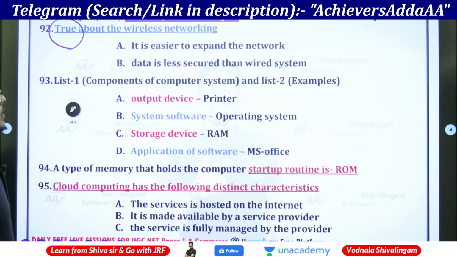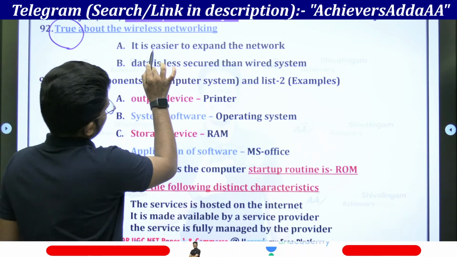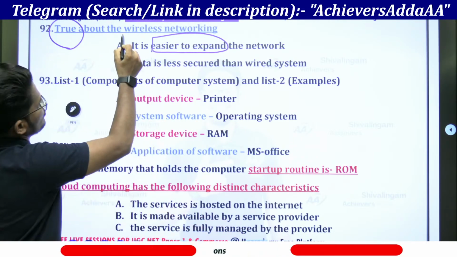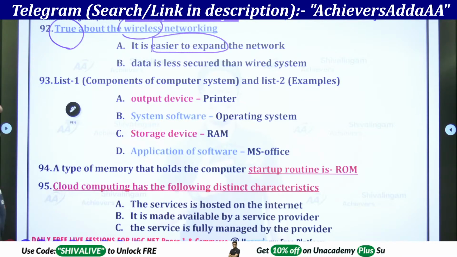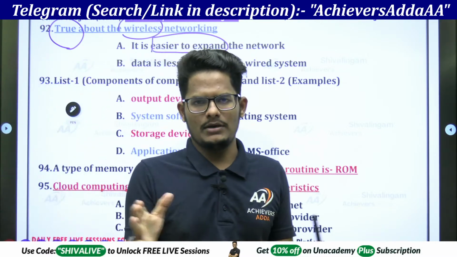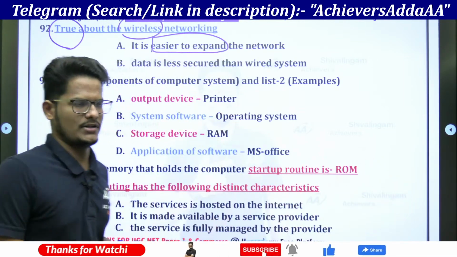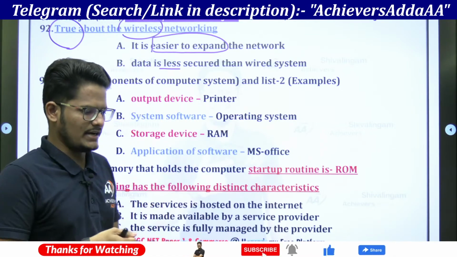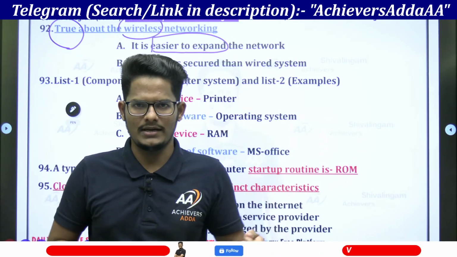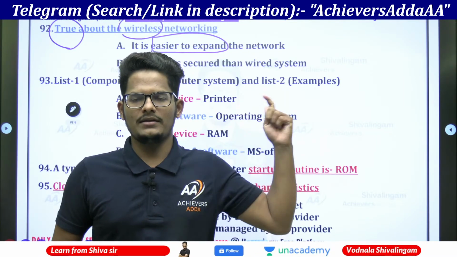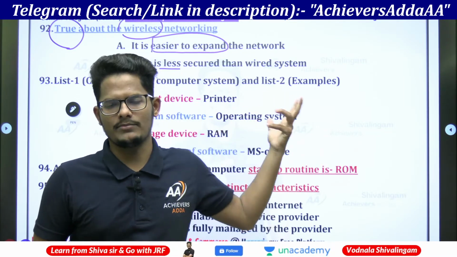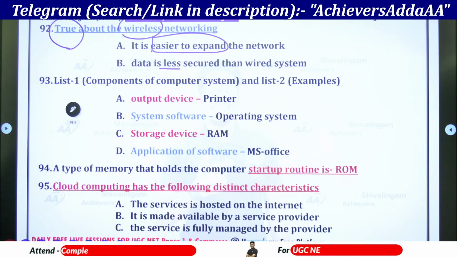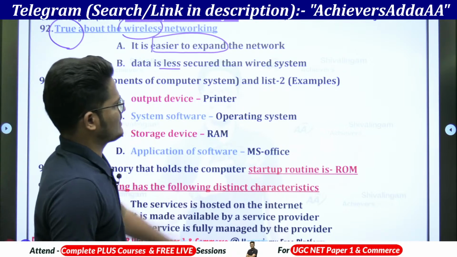Which of the following are true about wireless networking? It is easier to expand the network, meaning many members can connect via wireless technology. That is the expansion. And data is less secure than the wired system, because in a wired network only authenticated, authorized users can connect to the wire. But here, whoever has the password, all devices can connect unless there is a restriction. So that comes under data being less secure than the wired system.